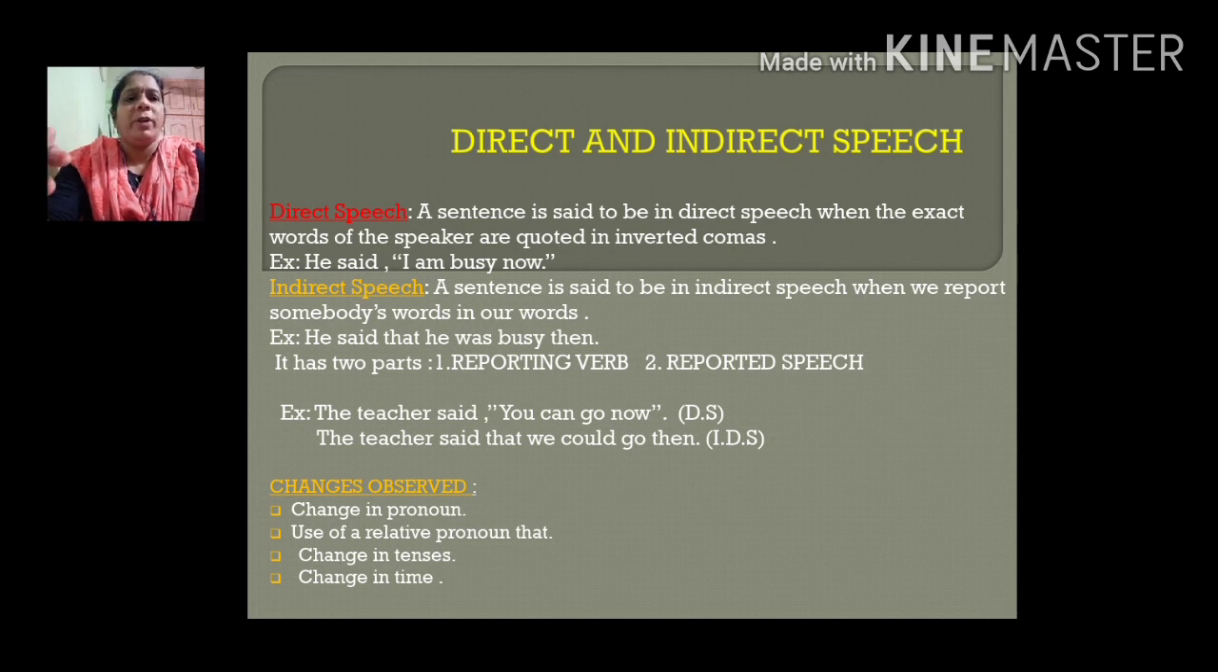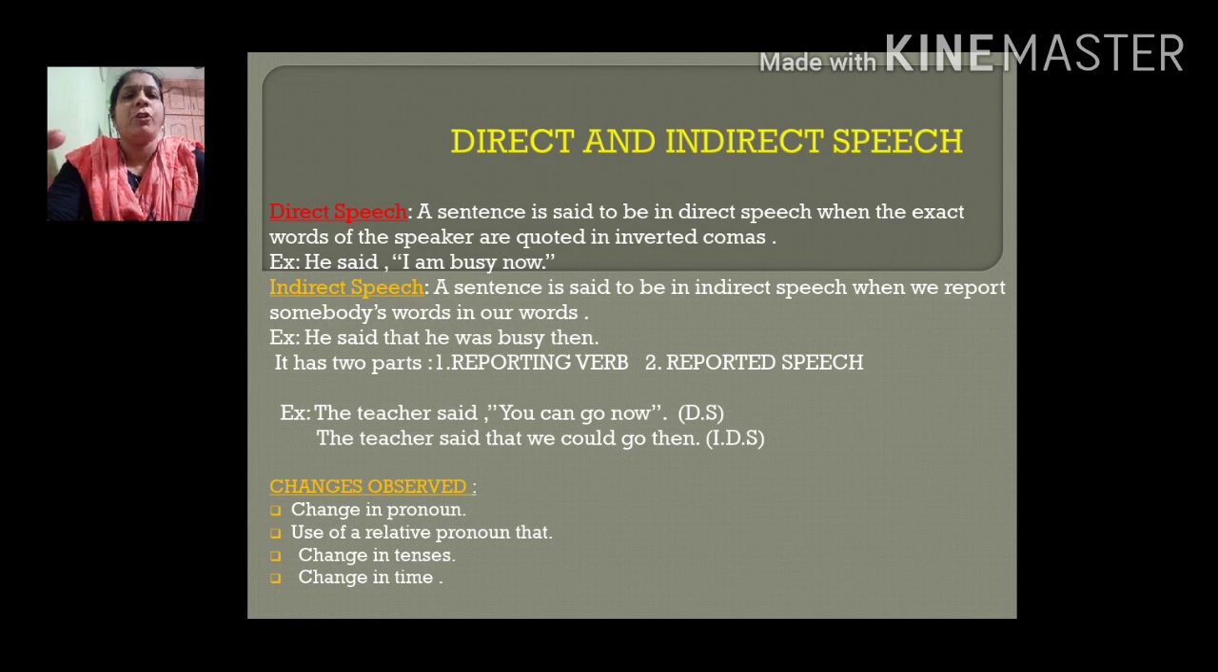Let's go to one more example here. The teacher said, "You can go now." This sentence is in direct speech form. The second one, when you change it into indirect speech form, is like this: The teacher said that we could go then. See, notice all the differences here when you change a sentence from direct speech to indirect speech.